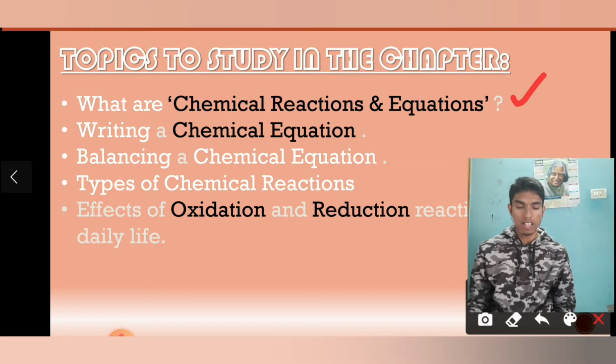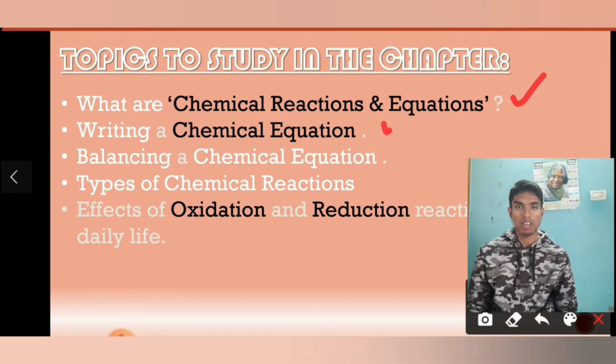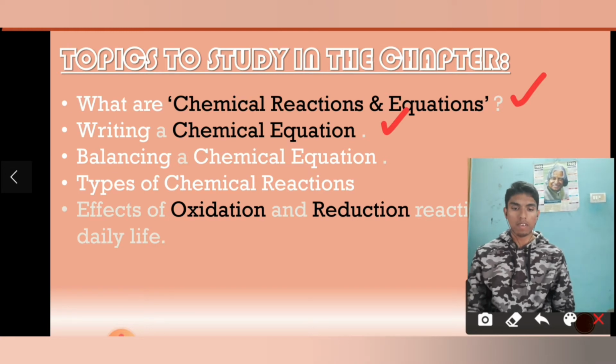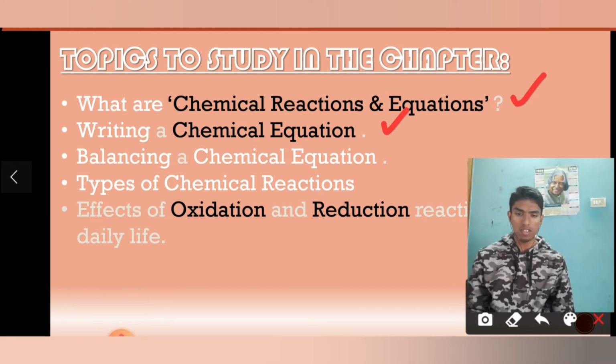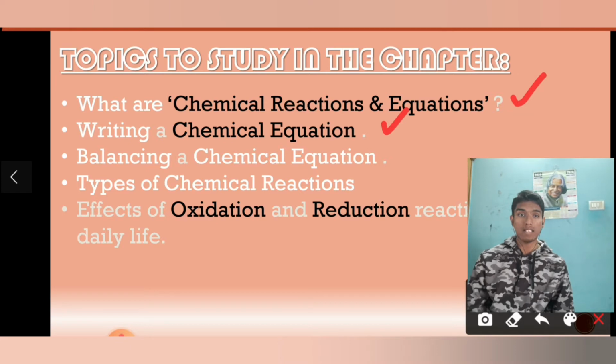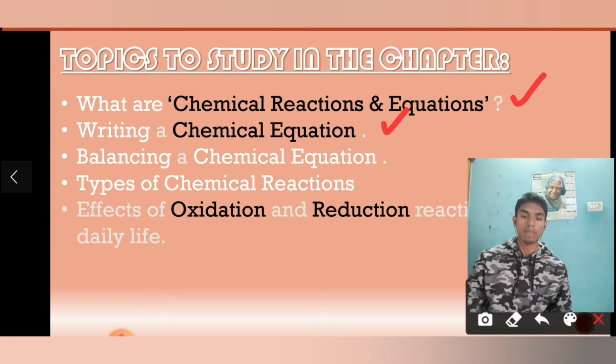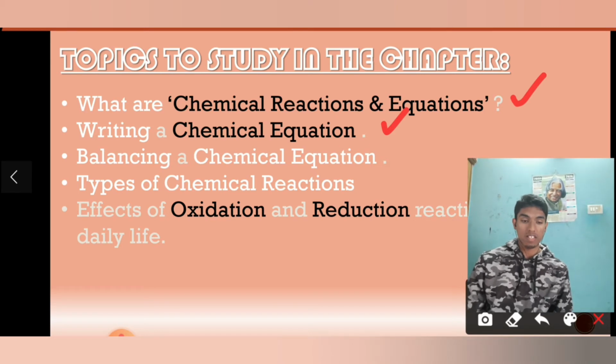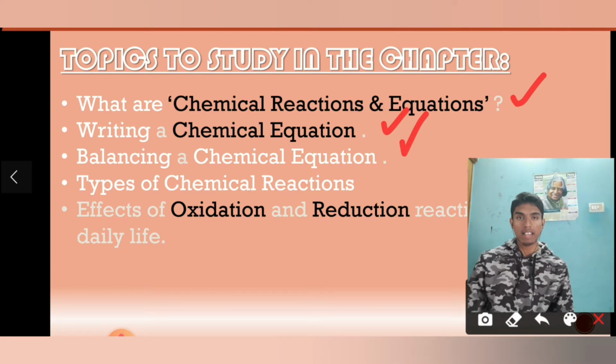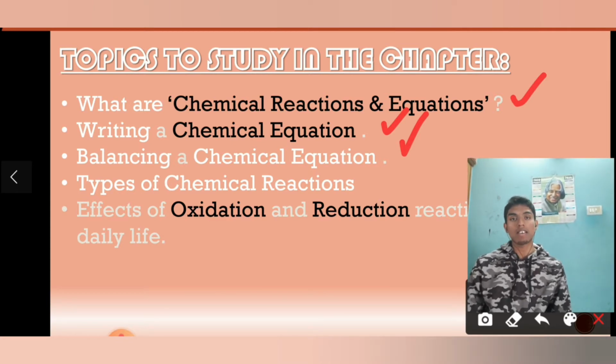The next one is writing a chemical equation. After learning the definition of chemical reactions and equations, we are going to write the chemical equation. We are going to learn how to write a chemical equation. The third one will be balancing a chemical equation. After writing this chemical equation, we are going to learn how to balance the chemical equation.